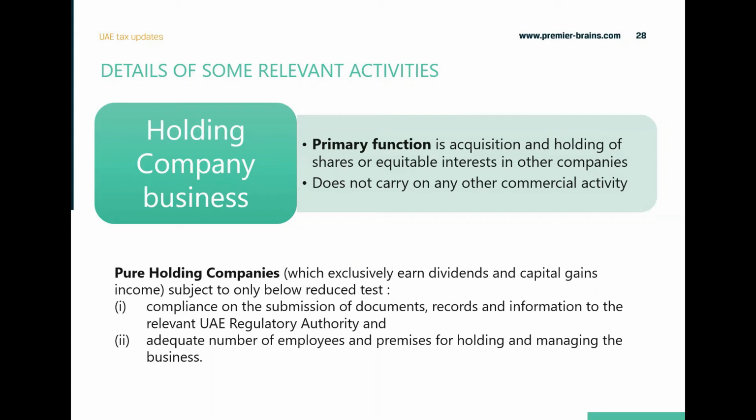The reduced test says that you just have to submit certain documents and records to the regulatory authority, and also prove the adequacy of the number of employees and premises for holding and managing the business.